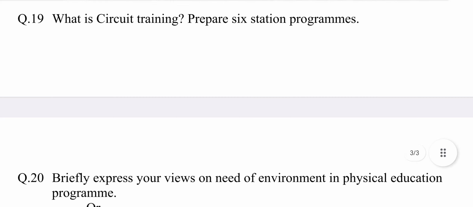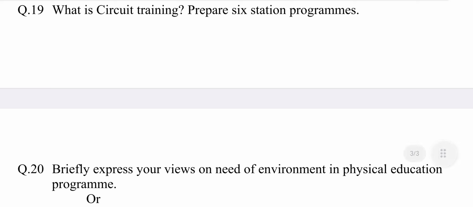Question number 19. What is circuit training? Prepare 6 station programs. This question is selected from chapter number 2, Training Methods. The answer may be: introduction of training methods. It is the combination of 6 or more exercises performed with short rest periods between them for either a set number of repetitions or prescribed amount of time.